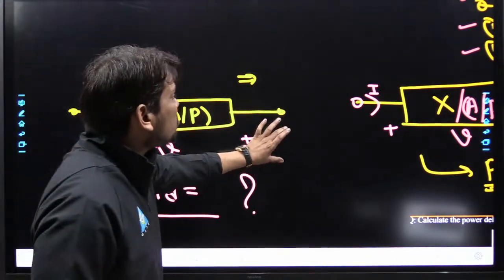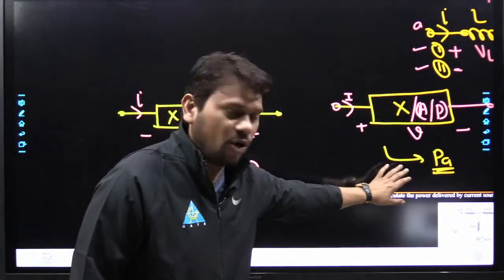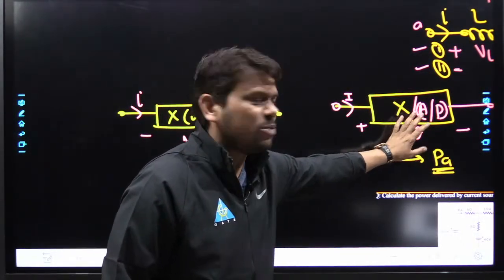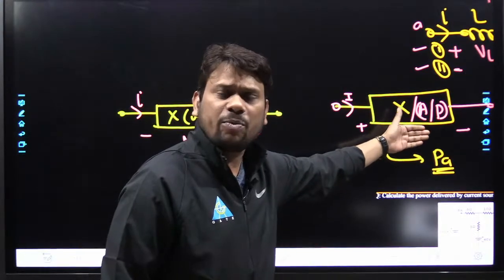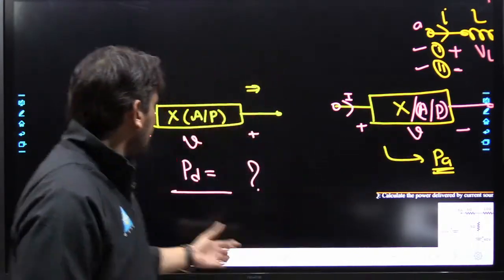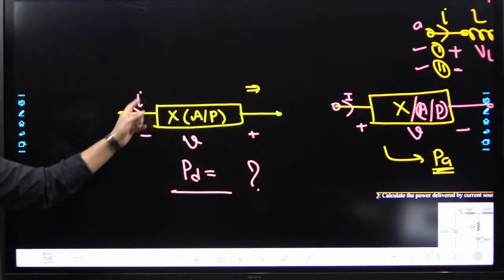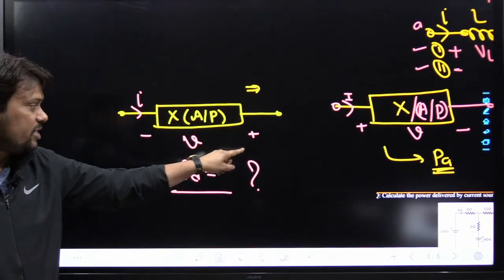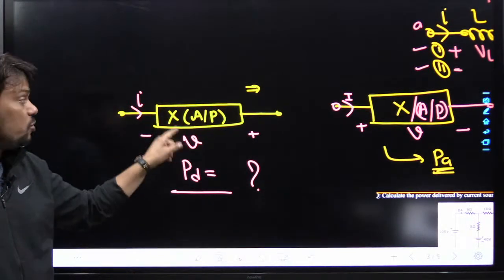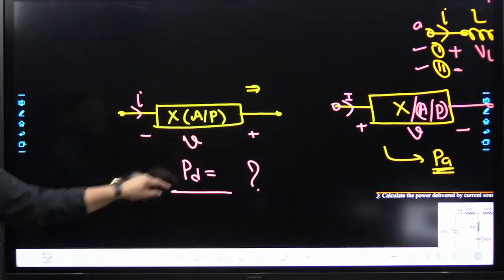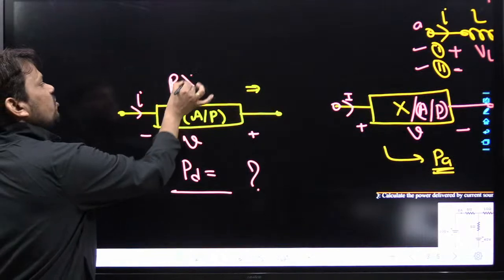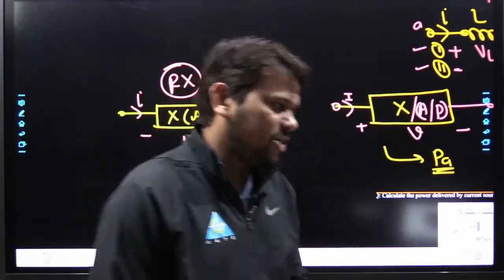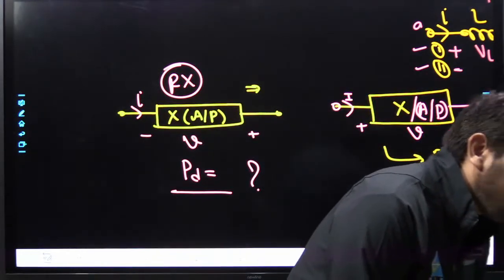So see, these two statements are really very, very important. When current flows from higher to lower potential, power will be absorbed, doesn't matter which type of element is present, active or passive, independent or dependent. Similarly here, my dear friend, when any active or passive element is present, if the current is flowing from negative to positive, definitely this element is going to deliver power. And obviously in this situation, resistance cannot be part of it. So resistance cannot deliver energy. Hopefully all the points are clear. Yes, very nice.